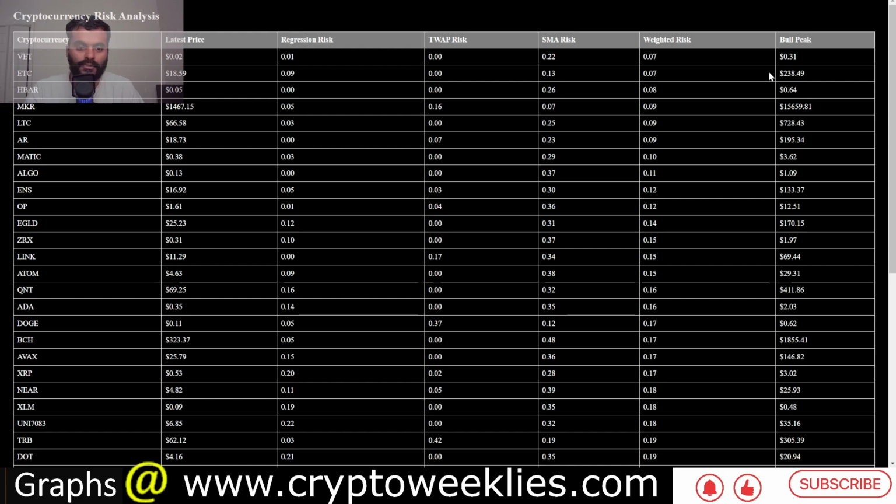These are not based on machine learning based analysis. This is based on risk or regression based analysis and simple moving average based analysis. These are the price forecast for HBAR at around 64 cents. Now we'll spend some more attention on some of the other high risk reward related cryptos, and again they are sorted not based on market cap, but based on higher risk, higher rewards based on the low risk environment.